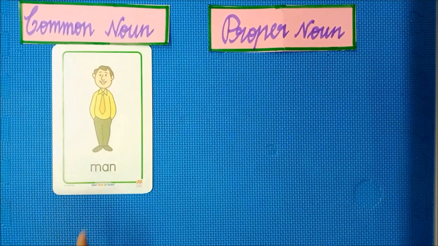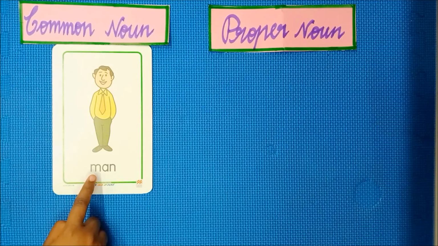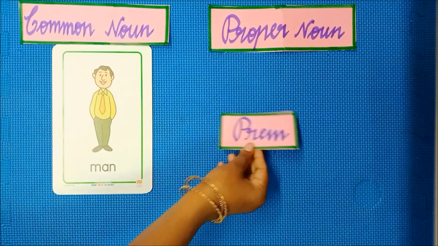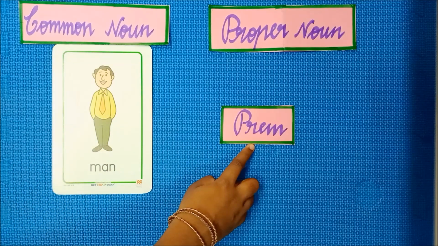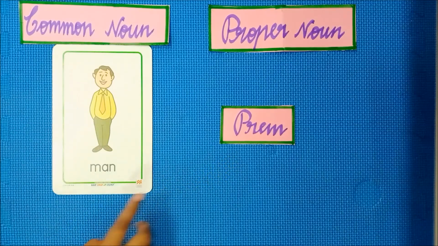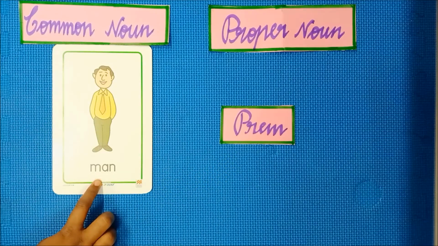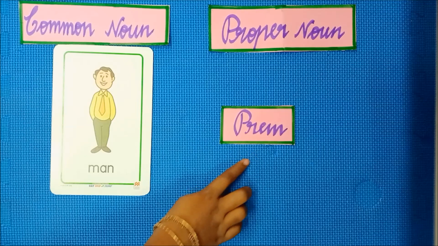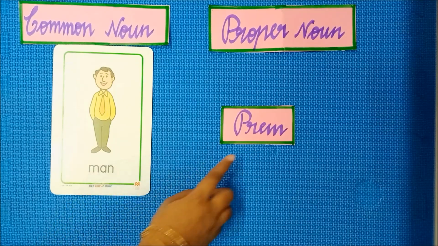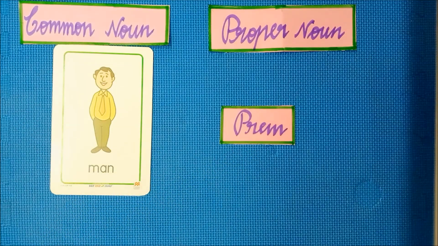Look at the next image, ma. Who is he? He is a man. So he is a person. When I am giving a specific name to this person, Prem. So man, I am generally telling man. When I am giving the specific name Prem, it is a proper noun. Man is the common noun because I am generally telling man. Here I am telling the specific name of the person, Prem. So man is the common noun, Prem is the proper noun.